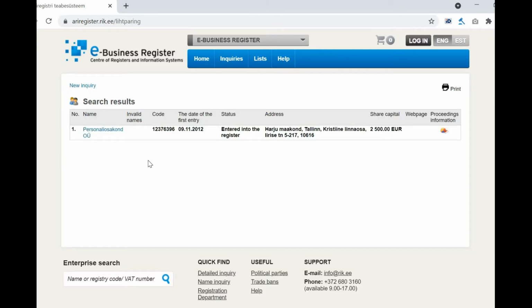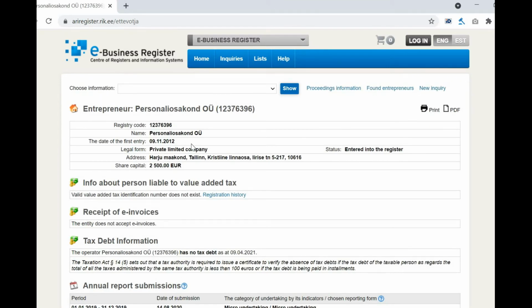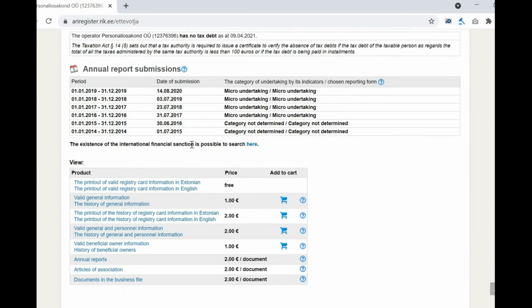As a result of the search, the company's name, registry code, and official addresses are visible in the initial view. Let's say we are also interested in the company's official email address. To find it, we have to go to the bottom of the page and choose from the table the option, the printout of valid registry card information in English, which is free of charge.